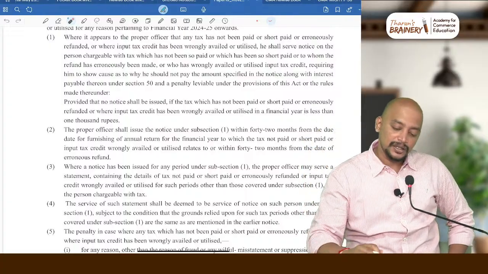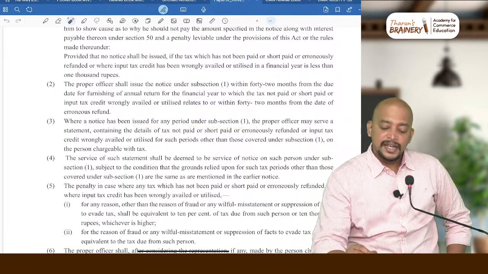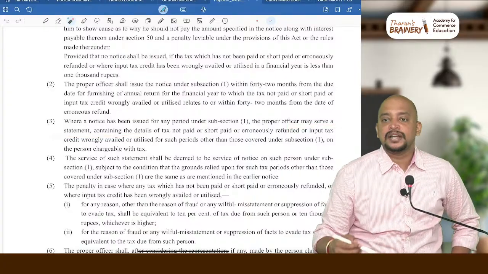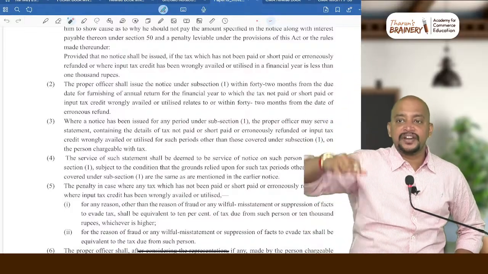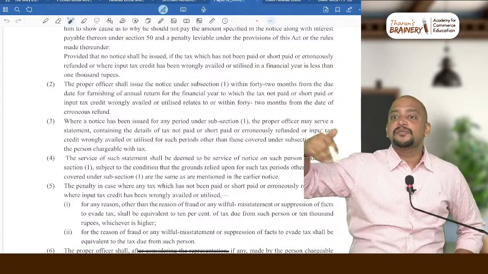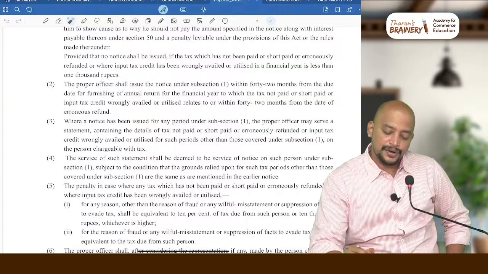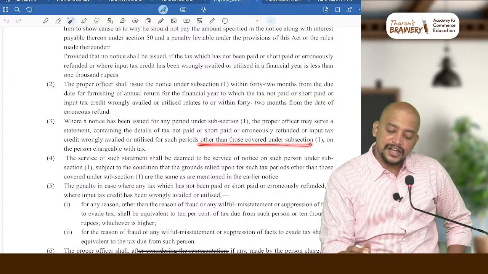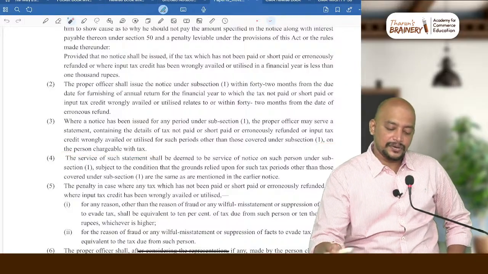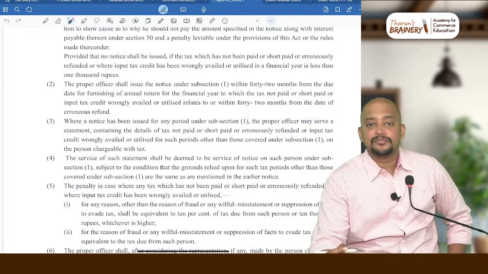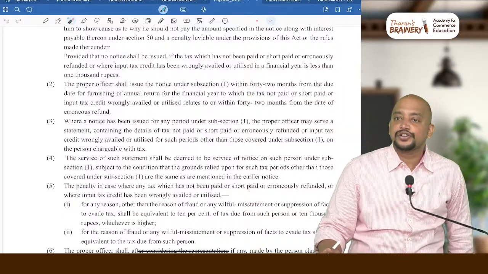Then next one, where the notice has been issued for any period under subsection 1, the proper officer may serve a statement, meaning a supplementary notice. What is this supplementary notice? Already notice is issued for one financial year. Now another financial year also, the same offence they have committed. Rather than giving a new notice, they can give a supplementary notice, for such periods other than those covered under subsection 1, on the person chargeable with tax. 'May serve' means it is not mandatory, it is optional. If they want to give a supplementary notice, they can give, or a fresh notice also can be given.